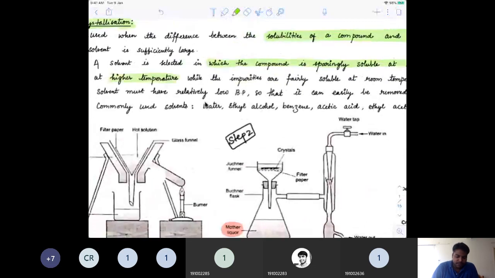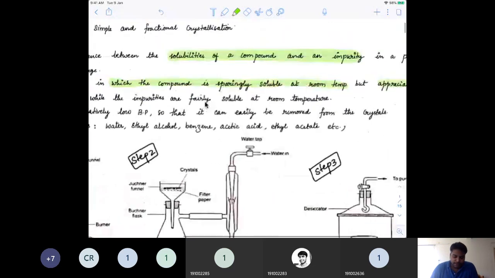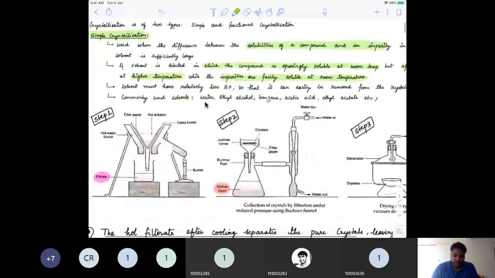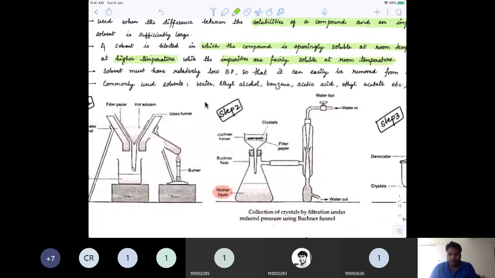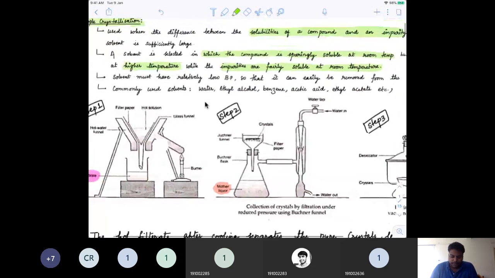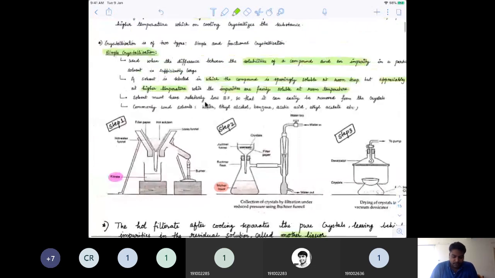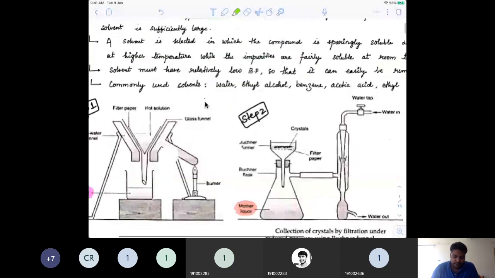So as the temperature increases, its solubility increases more and more, whereas impurities are fairly soluble at room temperature. So we can see that there is a very small amount of solubility of the compound, and a greater amount of solubility of impurities. So this is the basic idea and principle behind simple crystallization.